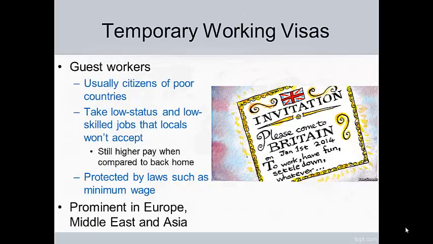Then there's the other spectrum here. Besides quotas, a lot of countries issue temporary working visas, and these are usually more popular in Europe, the Middle East, and Asia. Basically, they use something called guest workers, and these are immigrants, usually from poor countries. They come in and take low status, low skill jobs that many locals just won't accept. But you know what though? That pay is still higher than what they might have got paid back home. The great part about this guest worker program is that they are still protected under law by minimum wage and other working laws. So even though they might take a low status, low paying job, it still pays more in their new country than it would in the country they came from.